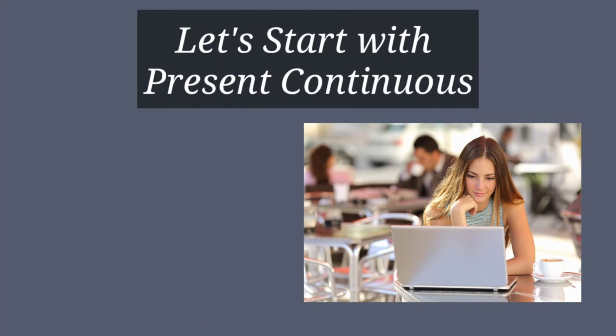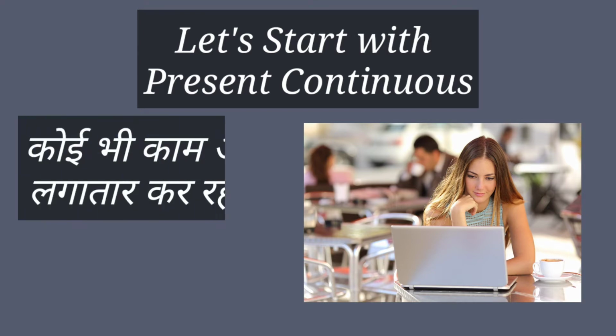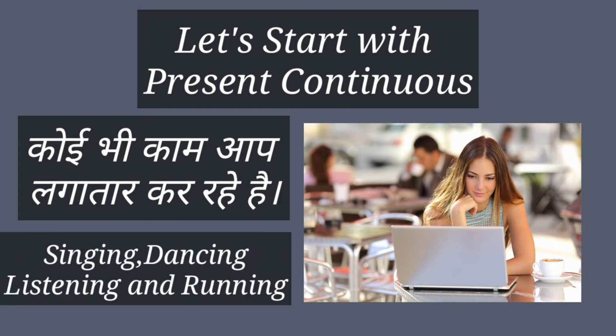Present continuous. So friends, as you know we will start from present continuous. So the translation of present continuous is कोई भी काम करना. कोई भी काम आप लगातार कर रहे हैं उसको बोलते हैं present continuous. So the examples are here, like singing, dancing, listening and running. These are the examples. And the very important thing is the pattern.